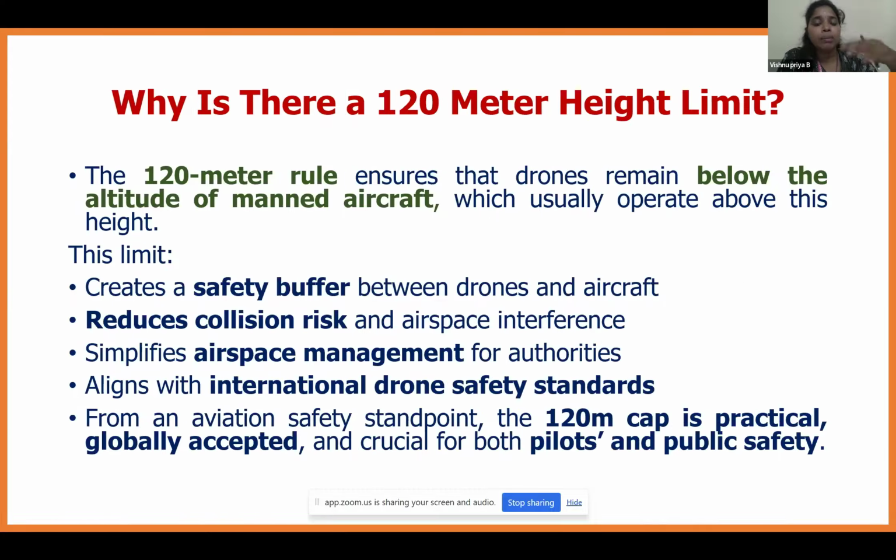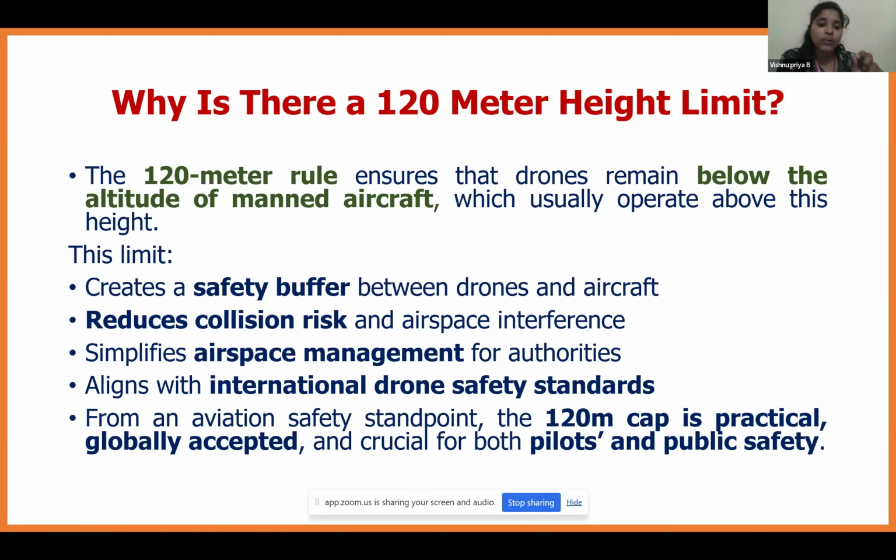Next, we are repeatedly seeing less than 120 meters in the green zone and yellow zone. What is the 120 meter height limit? The 120 meter rule ensures that drones remain below the altitude of manned aircraft, so they should not mix with the airplane lanes. This limits the safety buffer between the drone and aircraft, reduces the collision risk and airspace interference, and simplifies airspace management for the authorities.